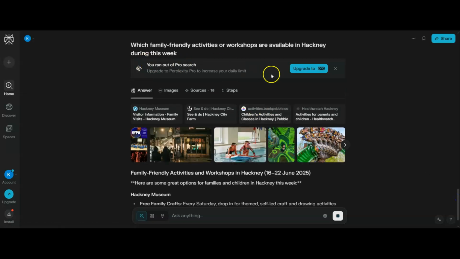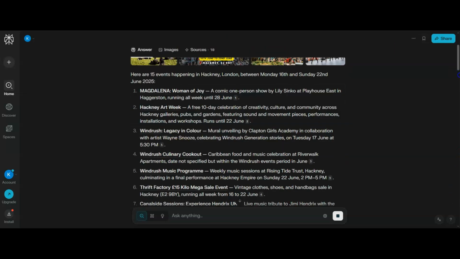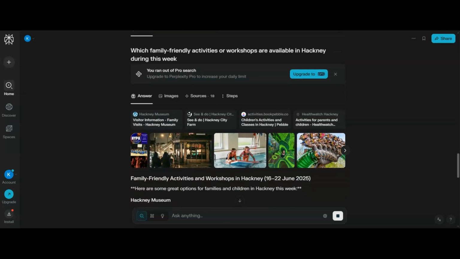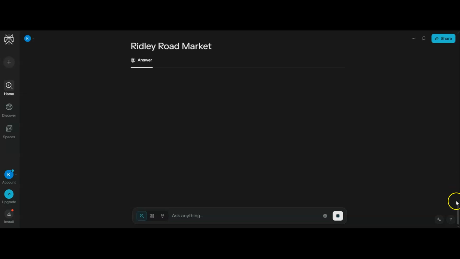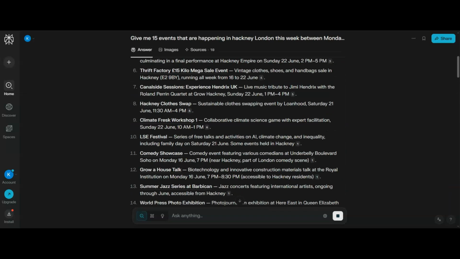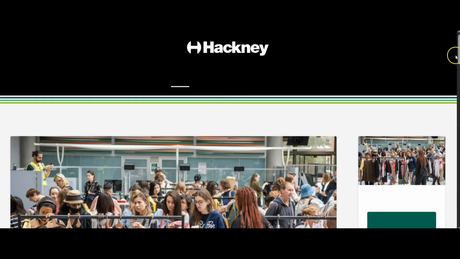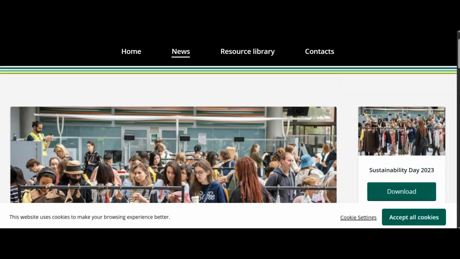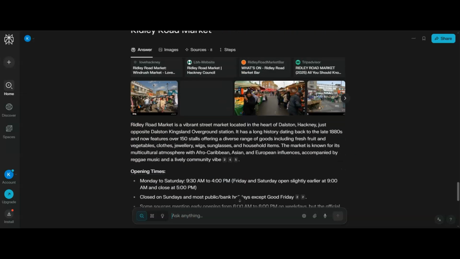So I've run out of pro searches now, so I'm going to have to wait a day to get some more information. But because I put those dates in there, I've actually done enough research using Perplexity for the week. I've got all this information in here. I can still go out and check all of these websites if I want to. I can click on these and it will give me information. Or if I go back up and click on the numbers down here, it takes me through to the original source. So I can still use Perplexity. I've just run out of the pro credits. I'm now on the completely free plan.